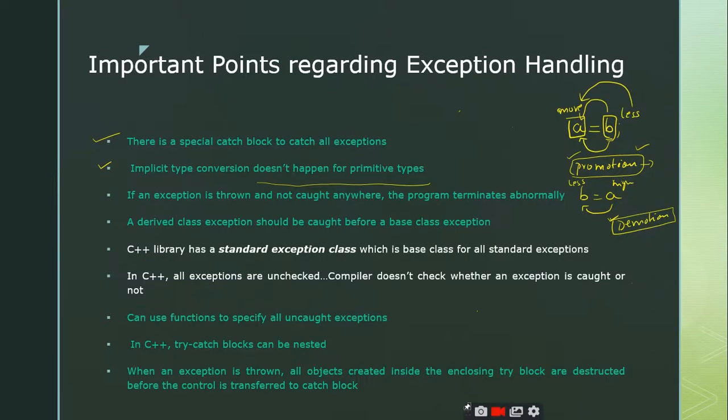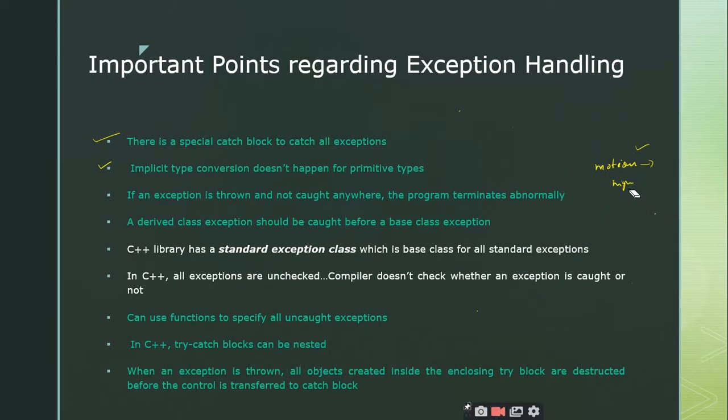After this, give me 1 minute of time, let me clear this. So what about the third point we have here?